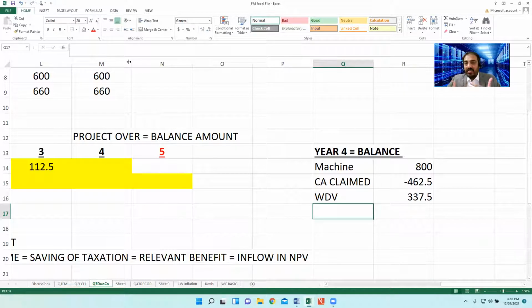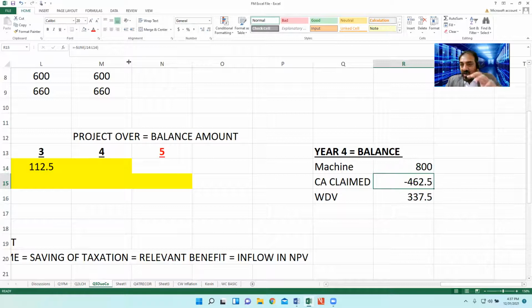The communication between us and the tax authority is that we have purchased the machine of 800 and they allow 800 as expense. So at year 4, the tax authority will say that out of 800, you have already claimed 462.5.